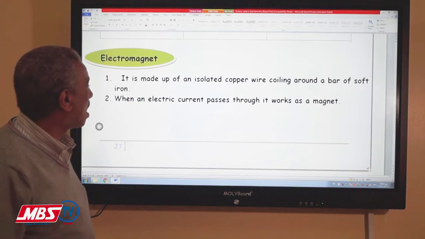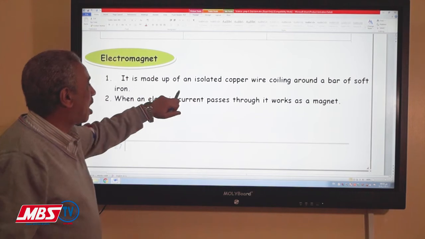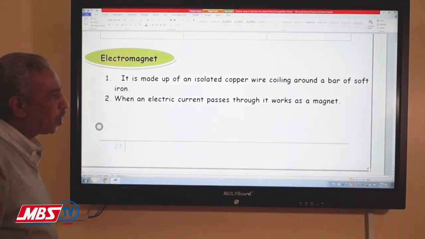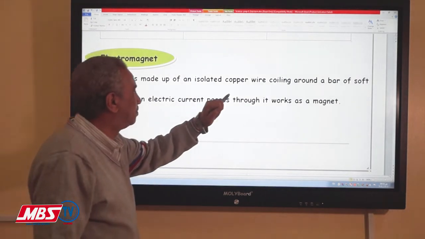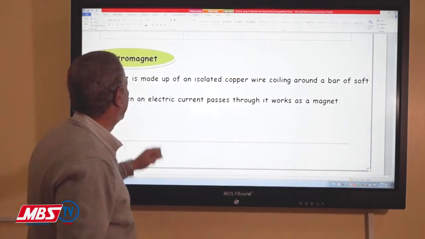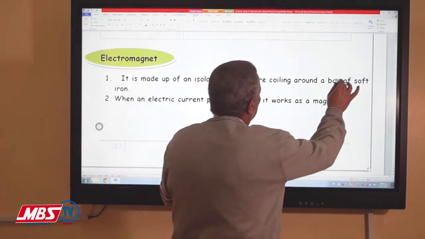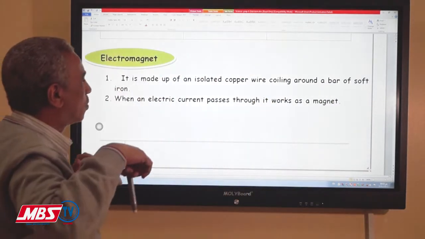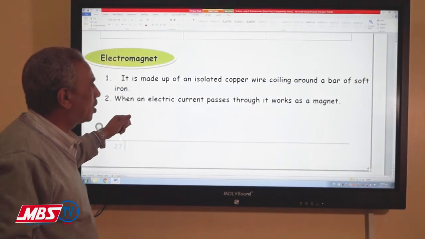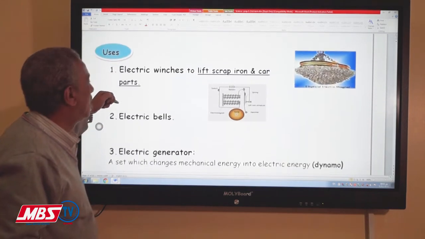The electromagnet, generally, that we are using in different uses, is made up of an insulated copper wire coiled around a piece of soft iron. The type of coil, copper wire. The type of iron, soft iron. In all cases, if this part of the soft iron, coiled before by a copper wire, is connected with a source of electricity, a source of electric current, it will transform into a magnet. And in this case, I made the magnet.